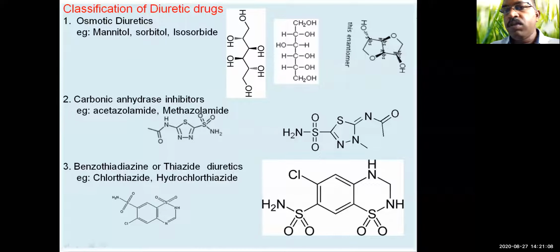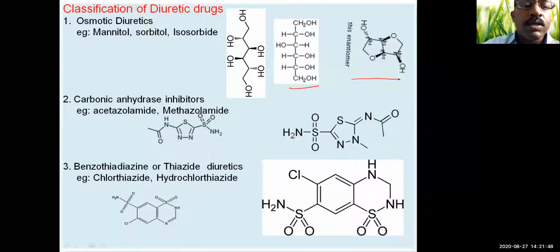So classification of the diuretic drugs. We have different classes, that is osmotic diuretics. Examples for osmotic diuretics are mannitol, sorbitol, and so on. The chemical structures of these compounds are as you can see in the slide. So this is mannitol, and this is sorbitol, and this is isosorbide dinitrate,